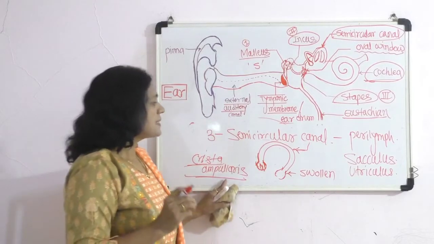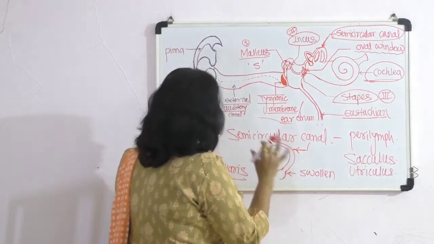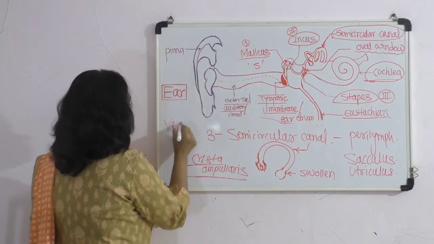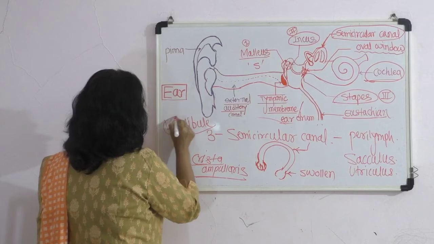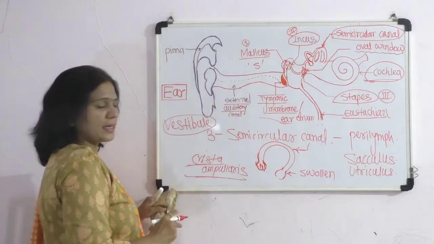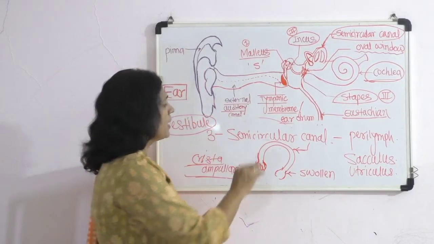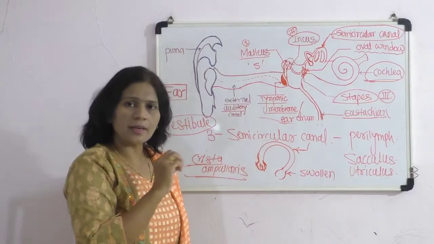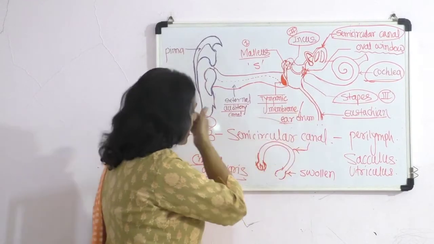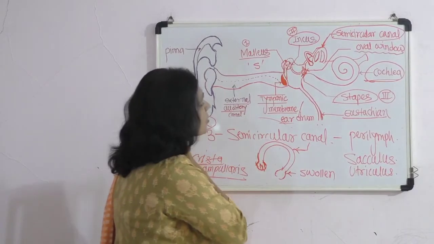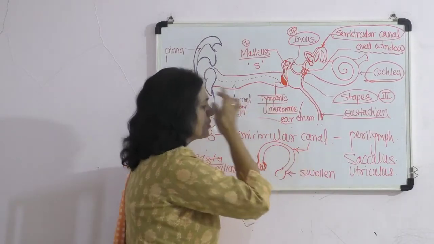So this is the main structure included in the vestibule. In the vestibule, three semicircular canals are present, embedded in the perilymph.